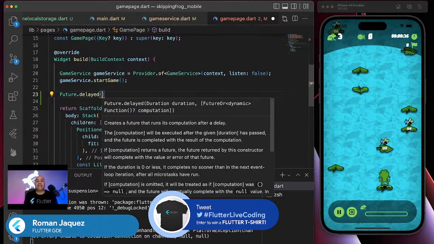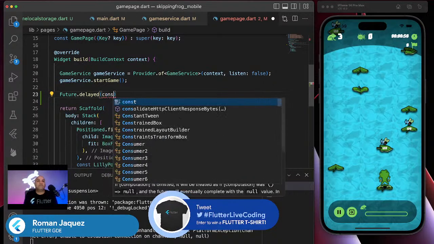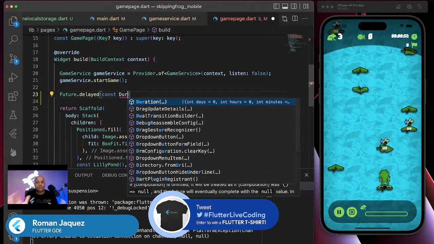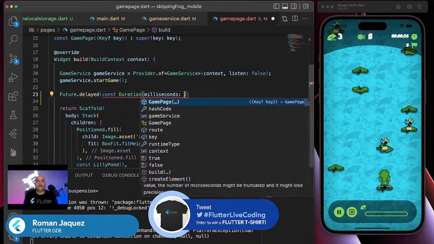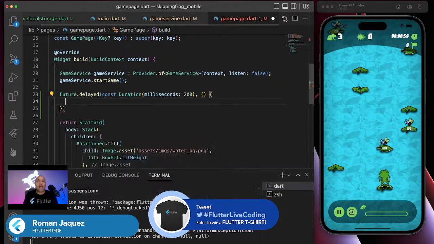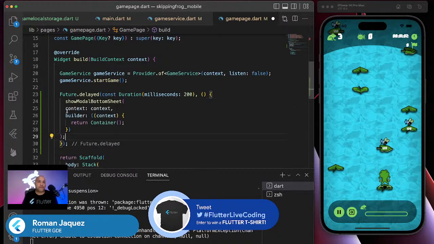In this particular case, you're going to defer the execution of the show modal bottom sheet for just a few moments after the build. Because Future.delayed returns after a period of time, look at this, I'm going to say const Duration, just something simple, milliseconds, like 200. I provide a callback to my delayed method, and then I show my modal bottom sheet. So, two ways to do it.